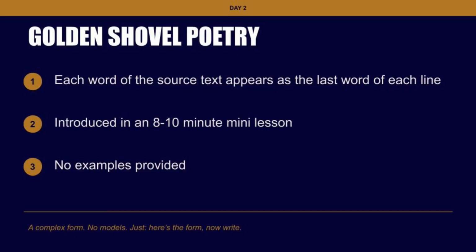Okay. Yeah, so each word of the source text appears as the last word of the line. So it's kind of like an acrostic, but at the end, and also found. You find one line of poetry or text that you like, and that becomes the last word of each line of your poem. That's really fun. Yeah, that's cool.